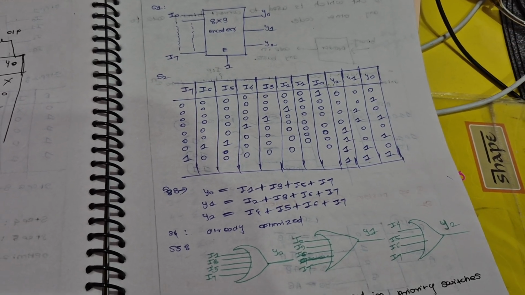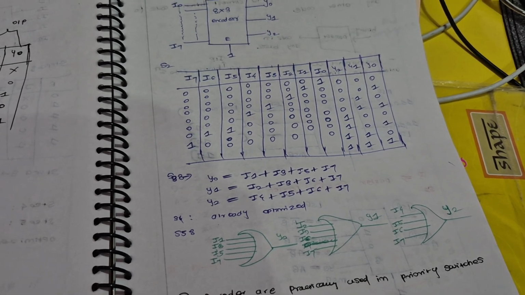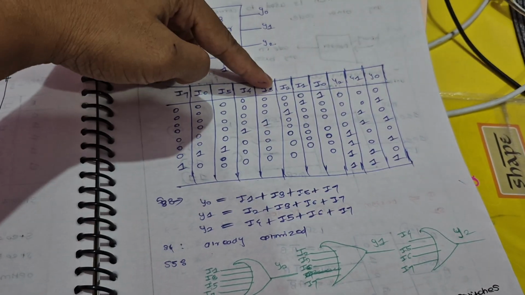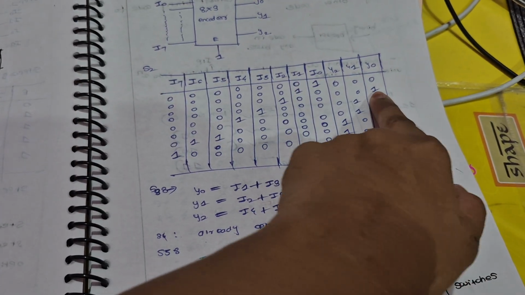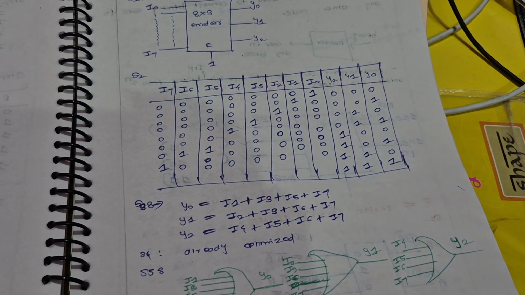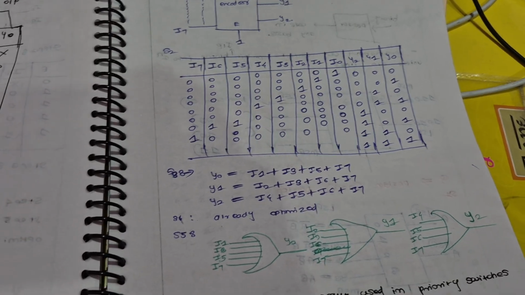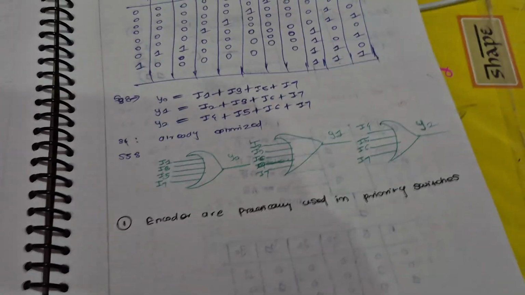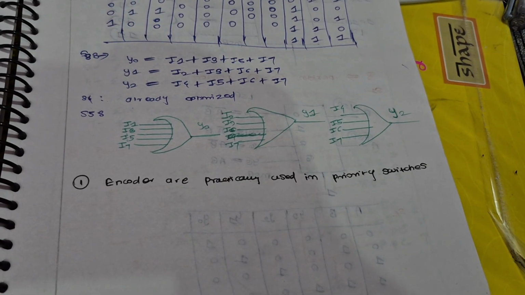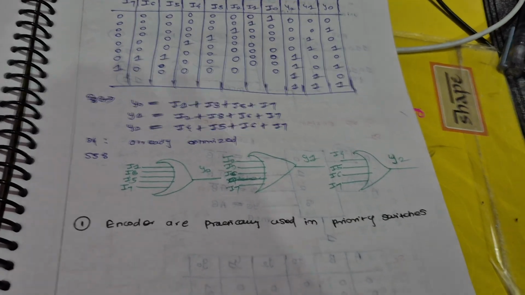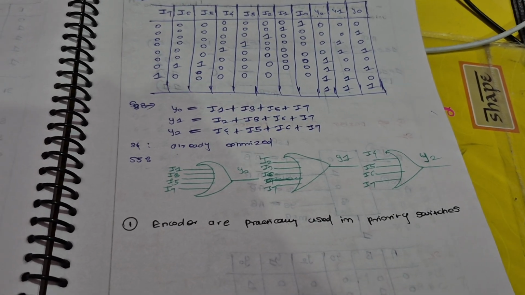According to that, you need to make the expressions. Here if you see, for I0 1 is there, so I1 will come, and like that you need to see where 1 is there and just make the expression and then the symbol. So encoders are practically used in priority switches. That is the practical application of encoder, you can see.